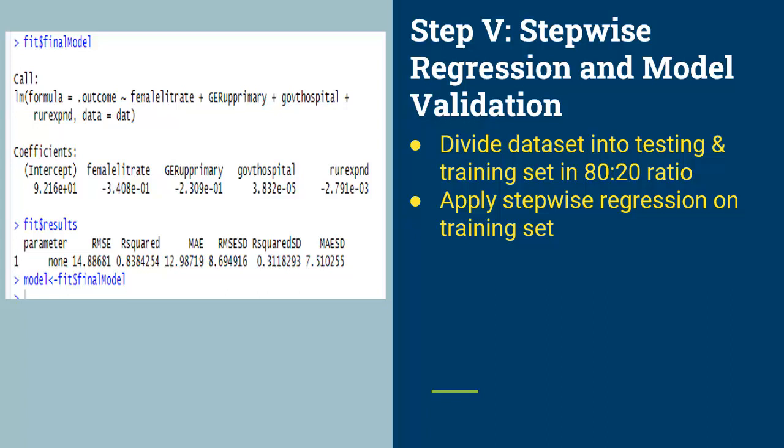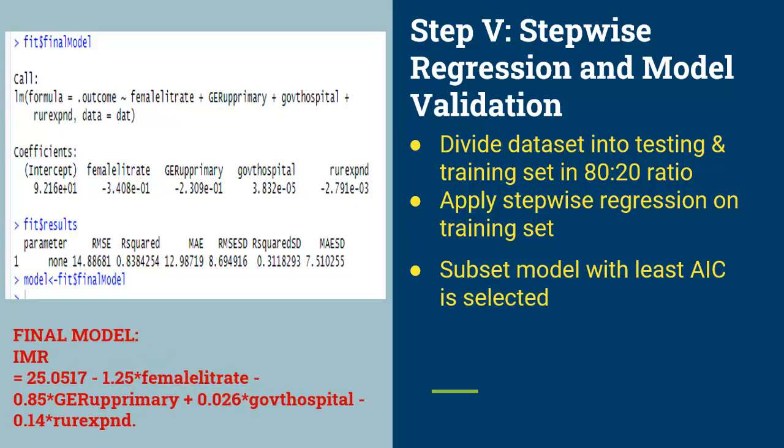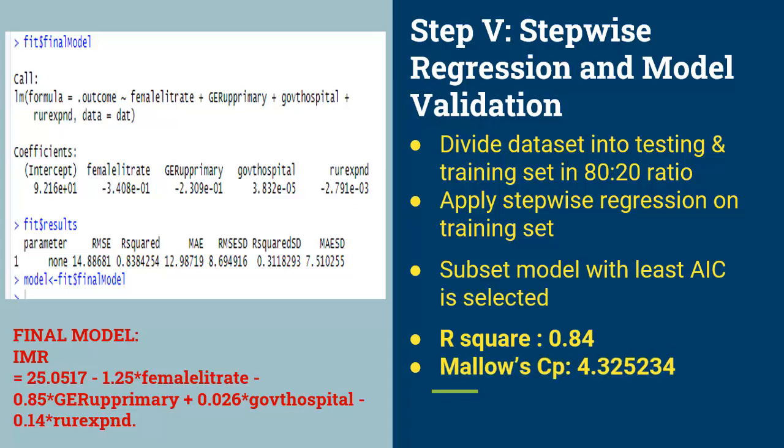Now see, here we have the results of our model. The subset model with the least value of AIC is selected as the final model and validated on the testing dataset. Thus we get the final model, as you can see on your screen. We see that the infant mortality rate depends on the female literate, JAR primary, government hospital and rural expenditure. We see that the R squared value is 0.84 and the Mallows CP value is 4.325234, which is close to the number of explanatory variables.